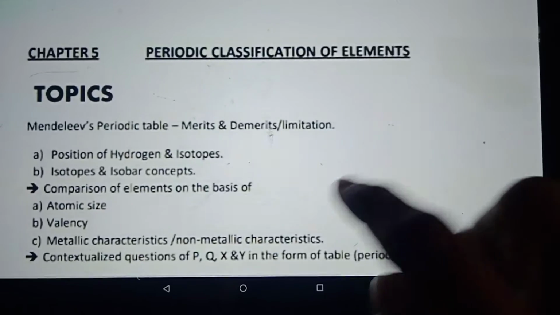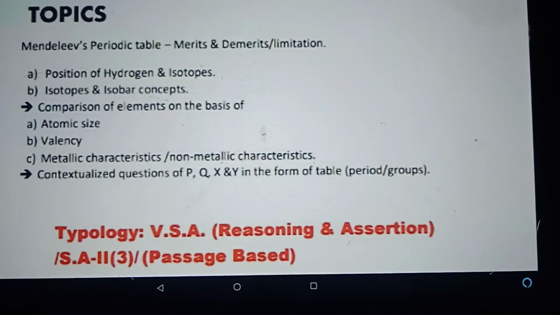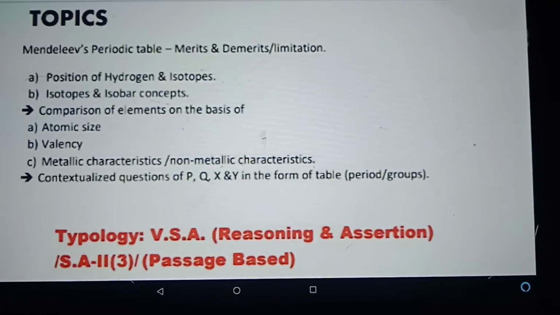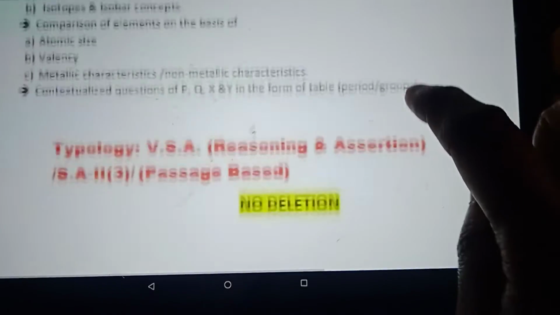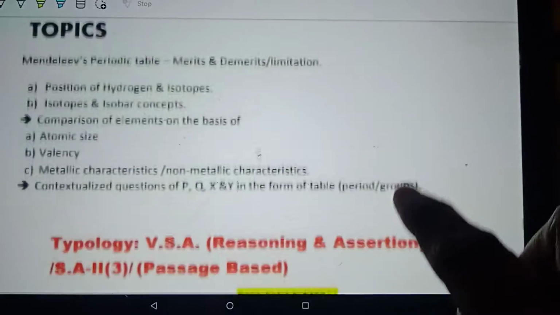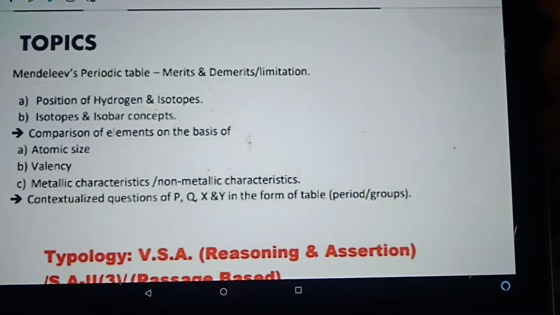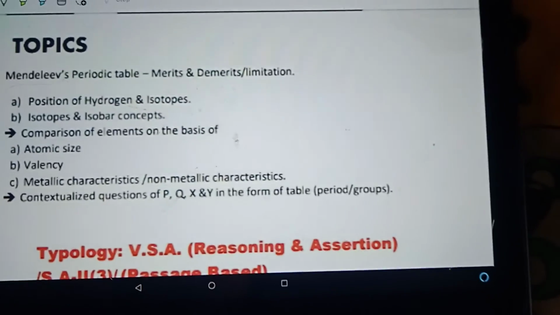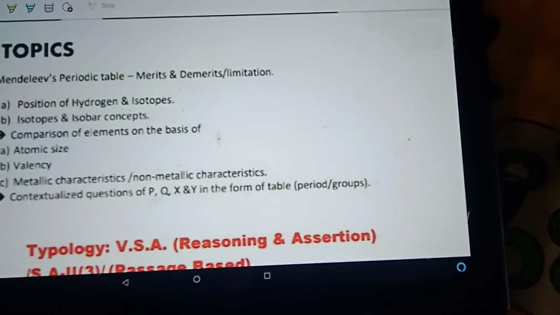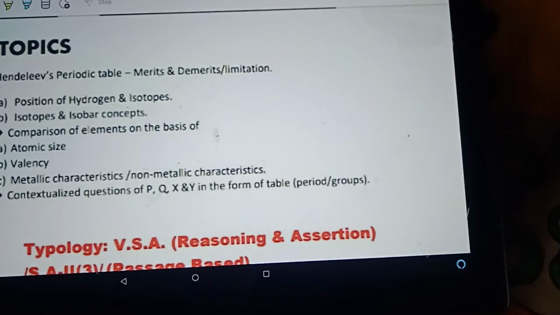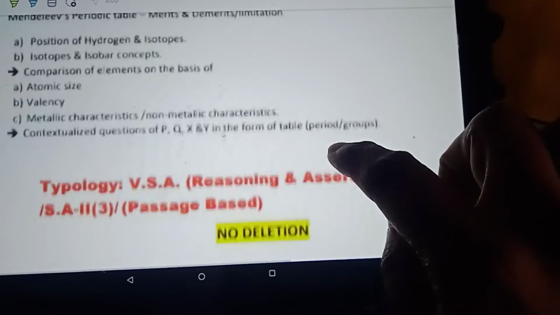Coming to periodic classification of elements, we have the whole chapter to be covered. There's no deletion in this chapter, absolutely no deletion. Important is Mendeleev's periodic table, its merits and demerits. Although you need to do Dobereiner's and Newlands' theory also, basically their theory and the demerits, the focus will be on Mendeleev's periodic table.